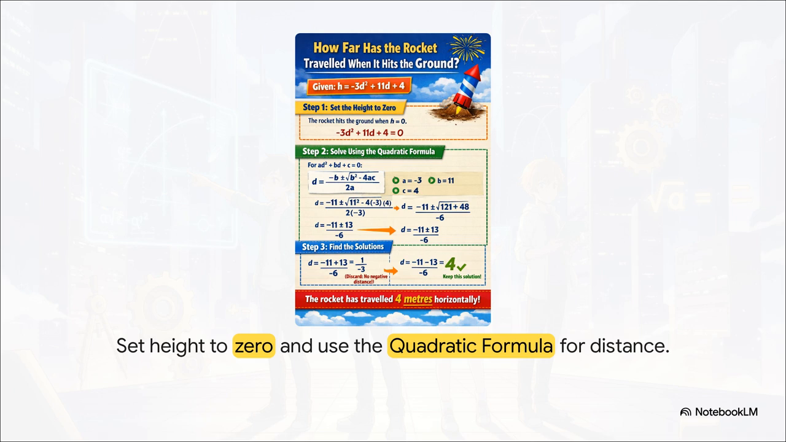From there, we break out the famous quadratic formula, carefully plugging in our a, b, and c values. By calculating those roots, we find that our rocket lands exactly 4 meters horizontally from where it fired. And of course, we just throw away the negative result because, well, unless you've got a time machine hiding in your garage, you really can't travel negative distance.